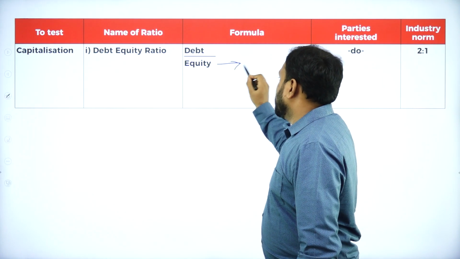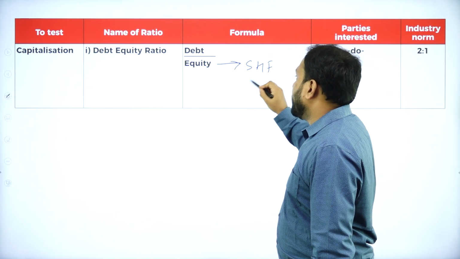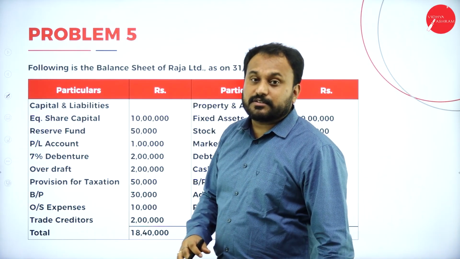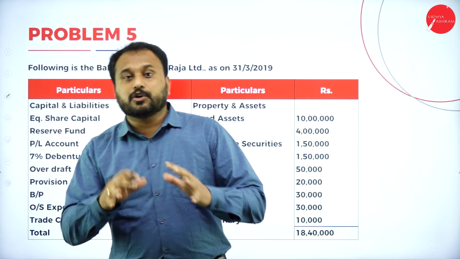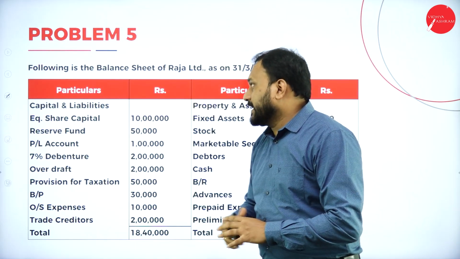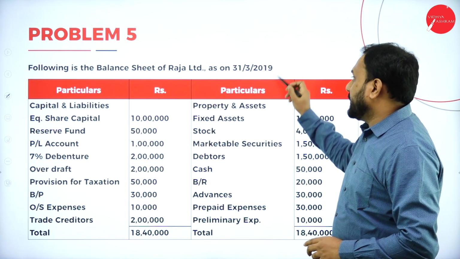This is what the shareholders' fund is, that is what the equity is. Now we'll go with problem number 5. This is what the examination questions will look like. You are supposed to understand the columns here. Now following is a balance sheet of Raj Limited,